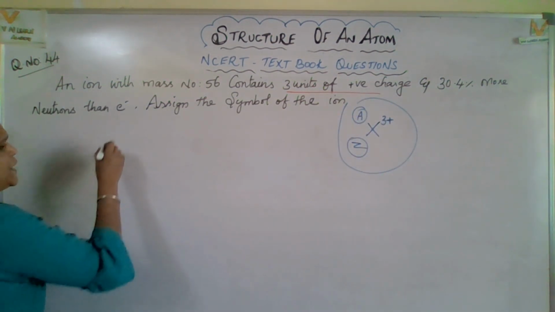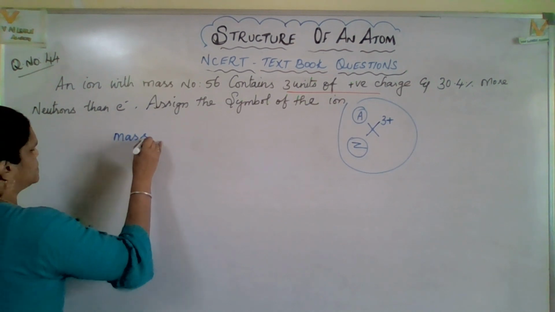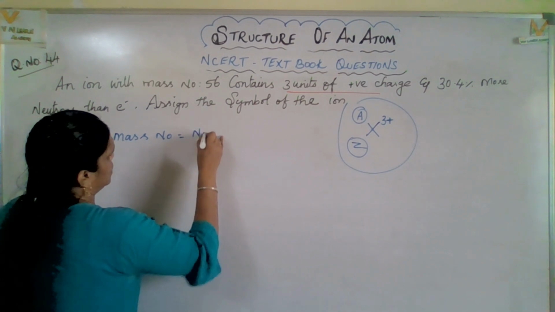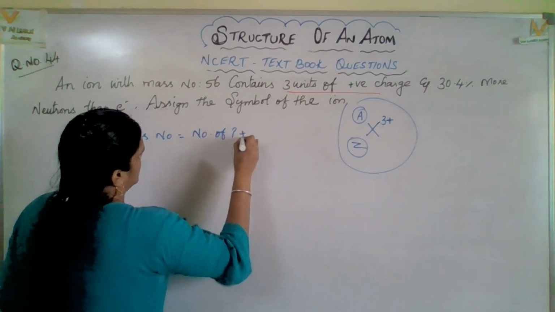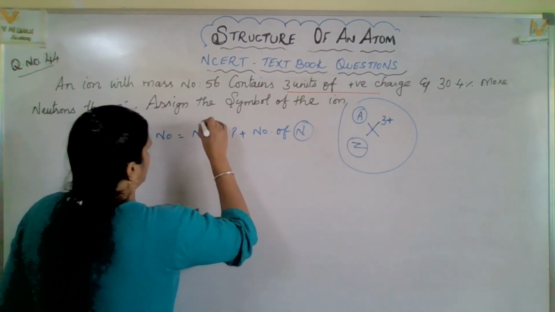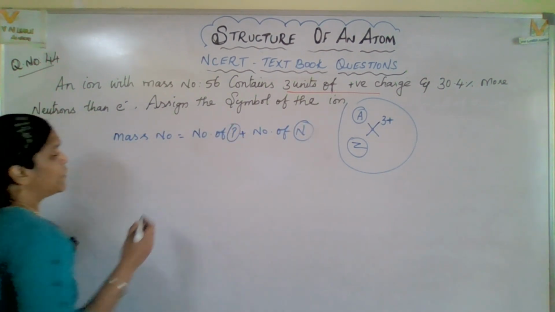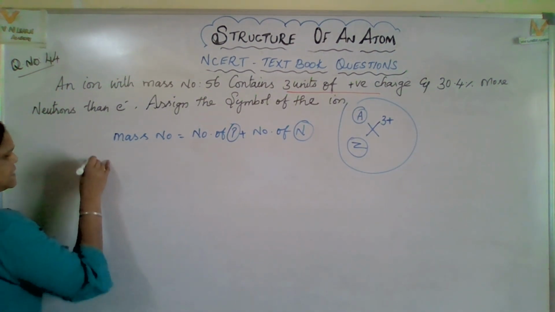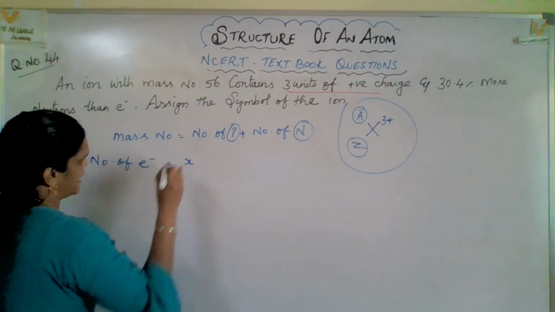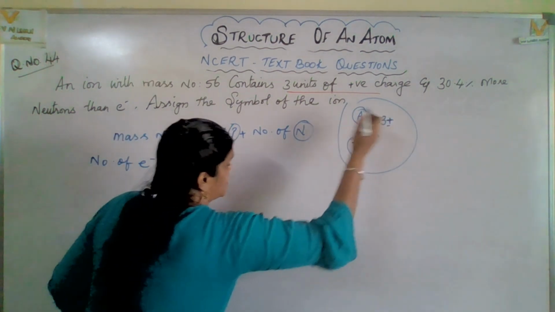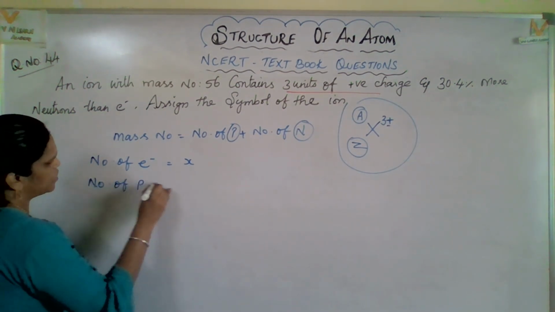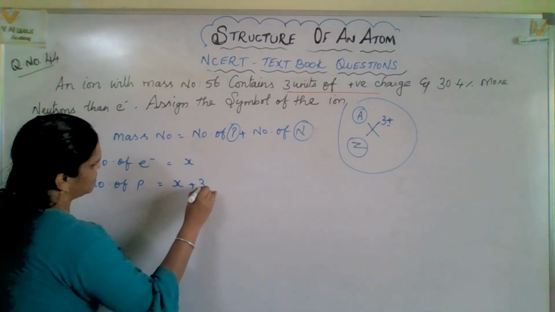So here mass number equal to number of protons plus number of neutrons. See, here in this point, number of electrons, we can keep it as x. Why? Because here 3 units are there, no. So number of protons equal to x plus 3.